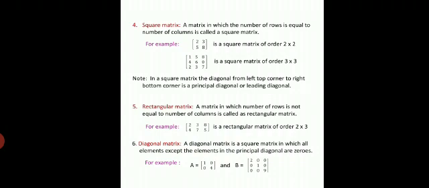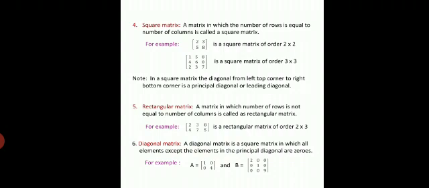The next type is rectangular matrix. A matrix in which the number of rows is not equal to the number of columns is called a rectangular matrix. If both rows and columns are equal, then that is a square matrix.